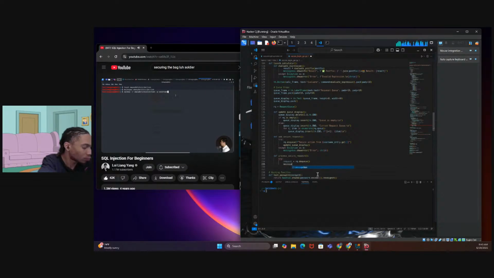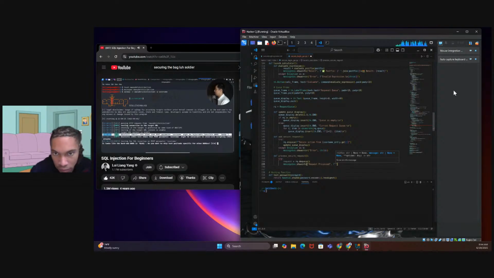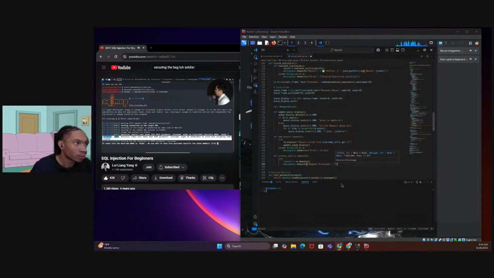So enter username. Hit enter on this, and you can see right here, it looks like the backend DBMS is MySQL. Do you want to skip test payloads specific for other database management systems? So very, very quickly, we are able to identify vulnerable parameters. As you can see here, username might be injectable. So that's one, MySQL database. And two, might be also vulnerable to cross-site scripting, which we will do in a separate tutorial fully about cross-site scripting attacks. So do we want to skip? Yes. That could save us a lot of time.